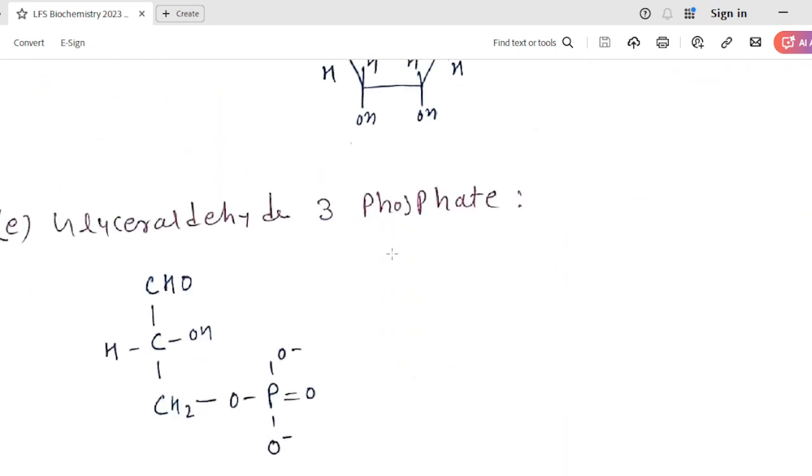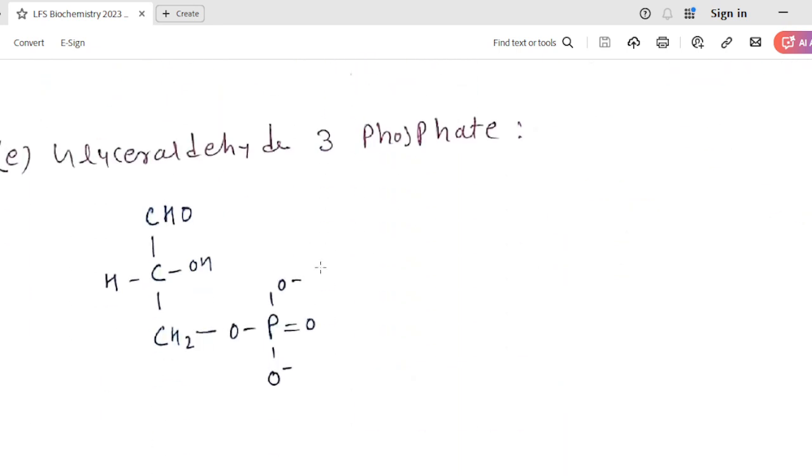Glyceraldehyde 3-phosphate. As we know, in glycolysis, fructose 1,6-bisphosphate is acted upon by the enzyme aldolase, which cleaves it into two 3-carbon compounds and yields glyceraldehyde 3-phosphate and dihydroxyacetone phosphate. But we have to draw the structure of glyceraldehyde 3-phosphate. CHO, a 3-carbon compound: 1, 2, 3. At the third position, just add the phosphate, and you will get glyceraldehyde 3-phosphate.